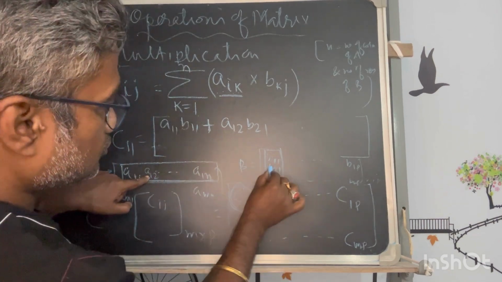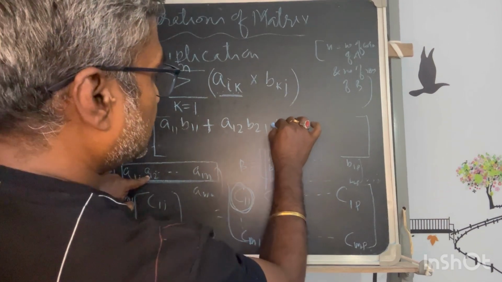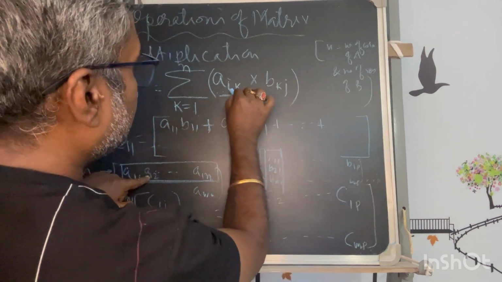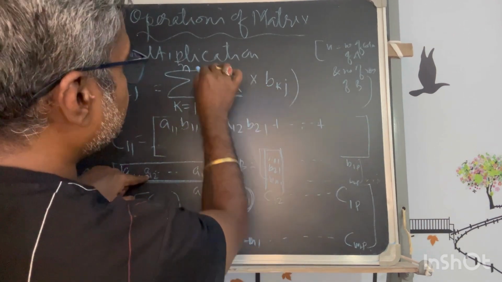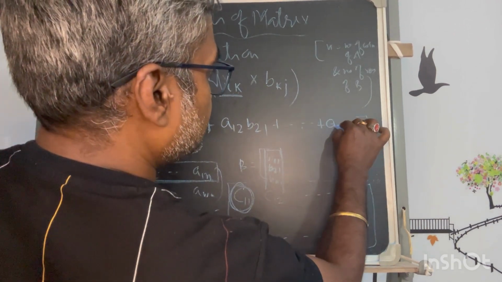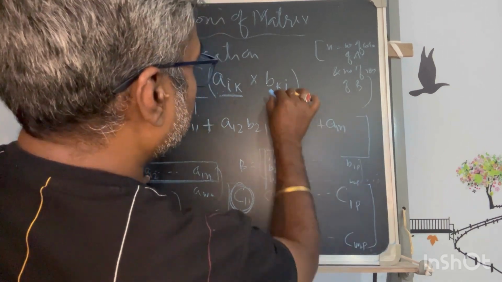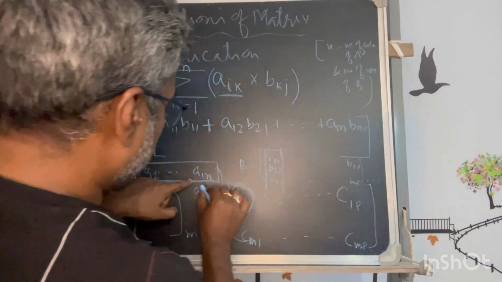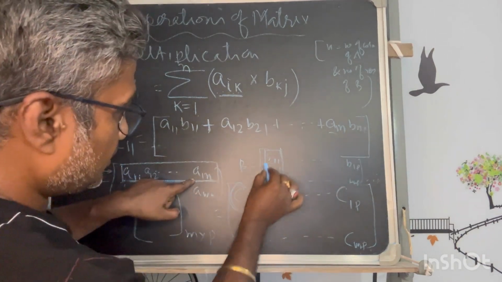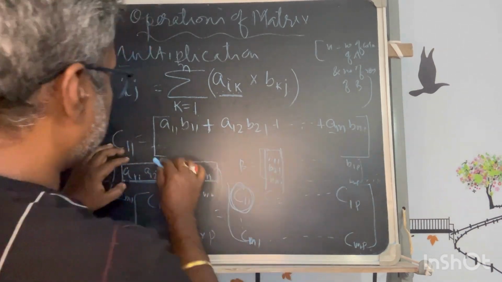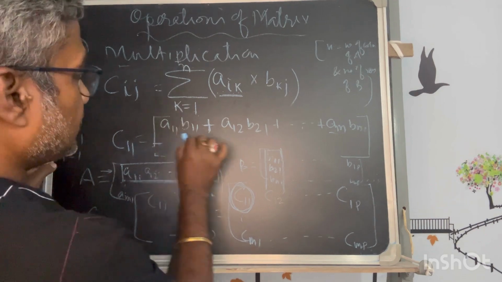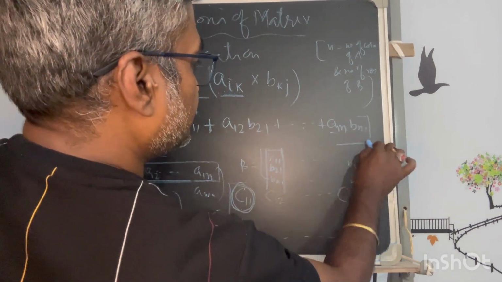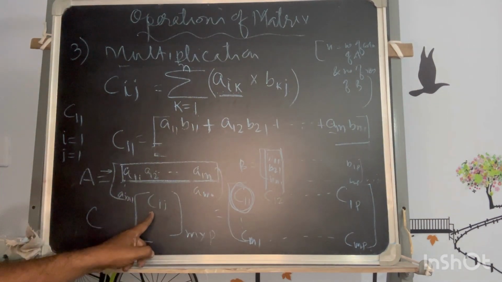So this to this I am multiplying. Similarly, plus, plus, plus, and I is 1 already, K is n. So A is 1n and B is n1. So the last term is 1n and the last term of this is n1. So this will consist only of a single term of the resultant C11.